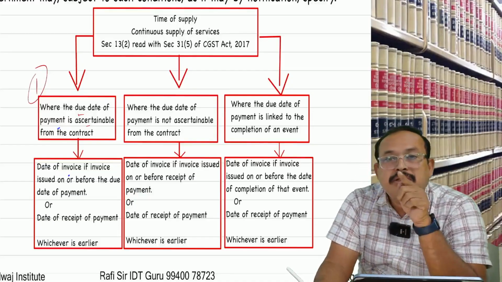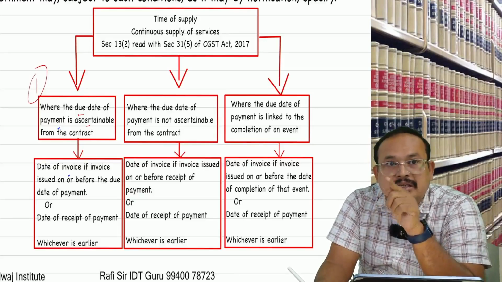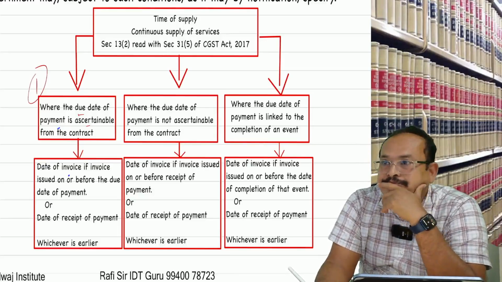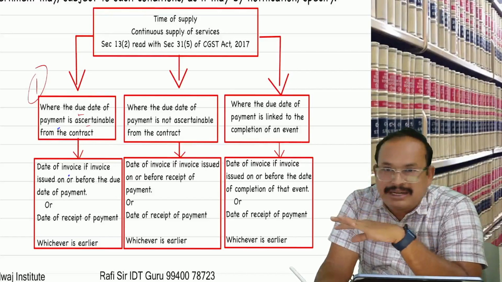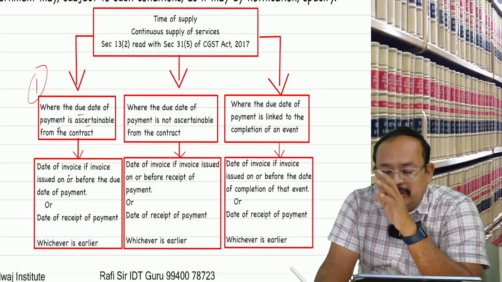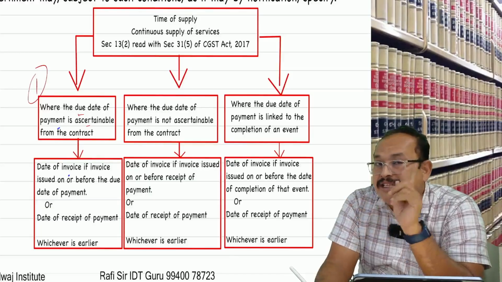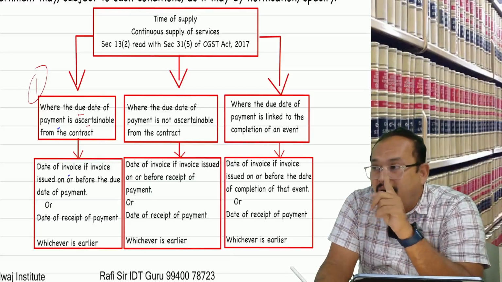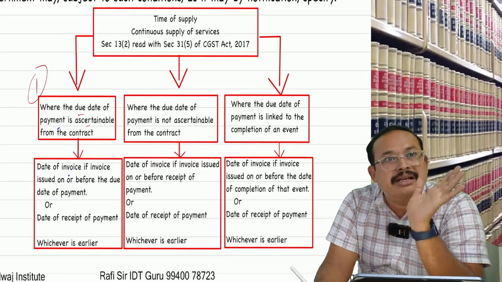Then on or before the due date, issue the invoice. The invoice date or payment date, whichever is earlier. If the invoice is not issued on or before the due date or payment date, whichever is earlier.